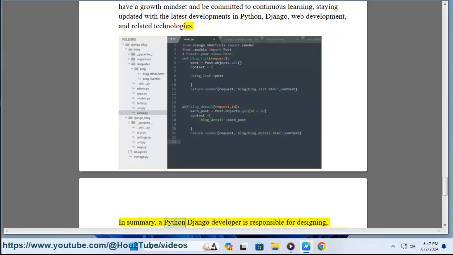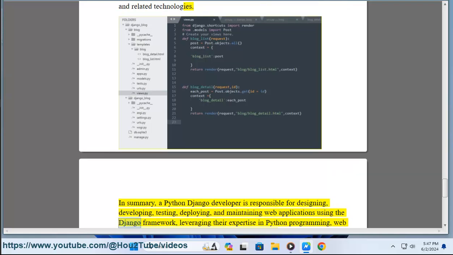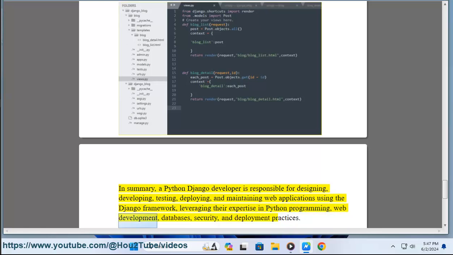In summary, a Python Django developer is responsible for designing, developing, testing, deploying, and maintaining web applications using the Django framework, leveraging their expertise in Python programming, web development, databases, security, and deployment practices.